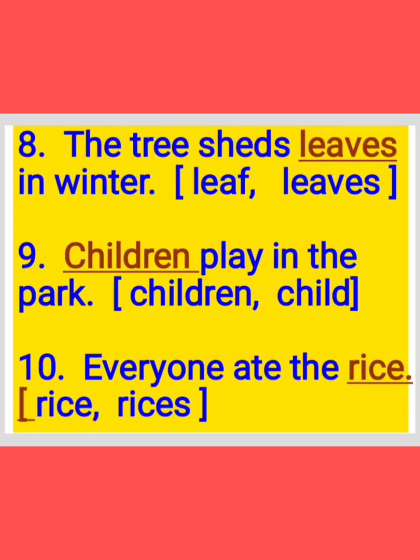And now see the 10th one. Everyone ate the dash. Rices. Already we know. Rice comes under uncountable noun. So we should not write it as rices. So answer is rice. Everyone ate the rice. Got it children?